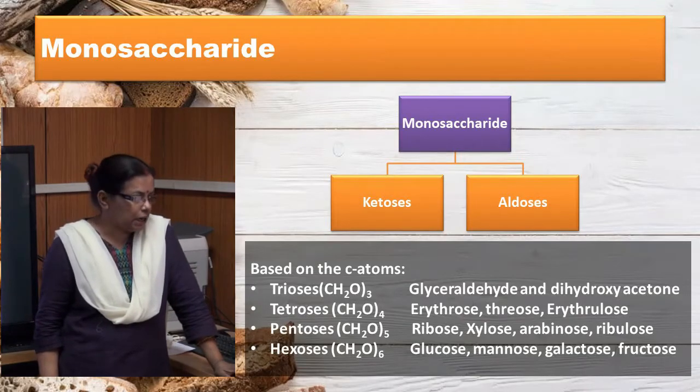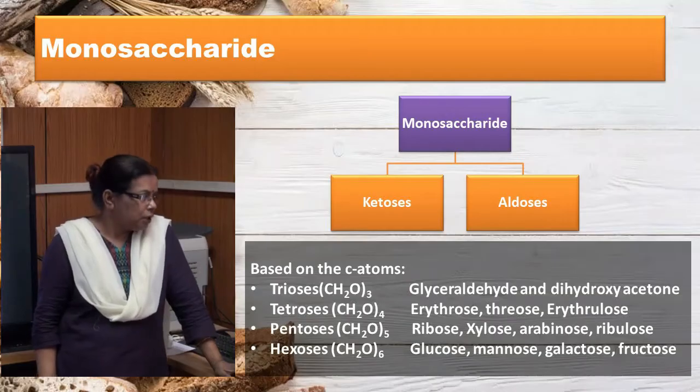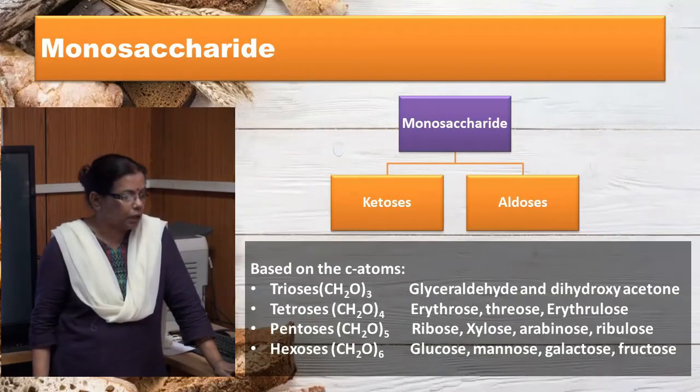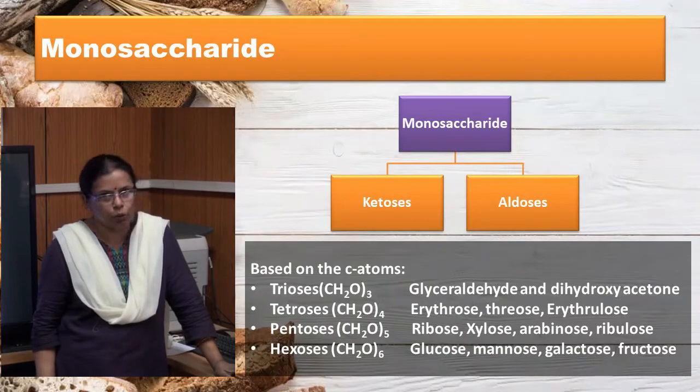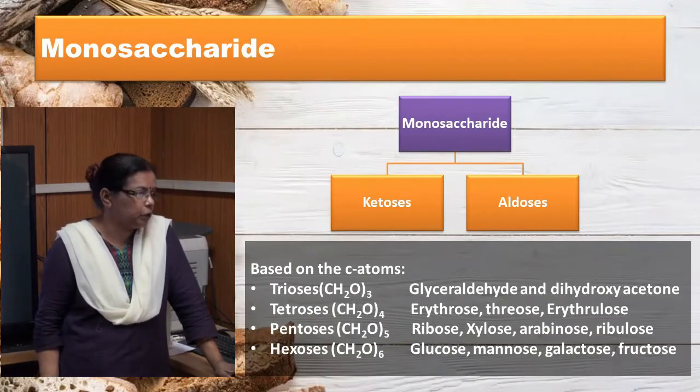Examples of trioses are glyceraldehyde and dihydroxyacetone. Tetroses are made up of 4 carbon atoms. Examples are erythrose, threose and erythrulose. Erythrulose contains a ketone group, and erythrose and threose contain an aldehyde group.